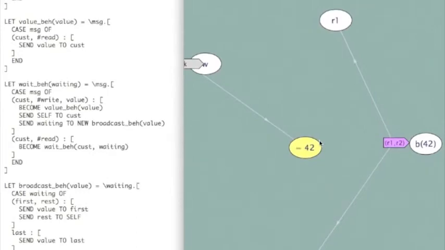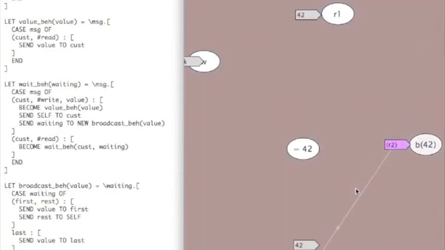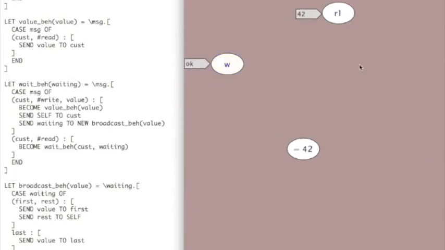So as I receive that message, it sends the answer to the first reader, and it's queued the second message to itself behind there. And that completes the processing of the message. So now I only have a reference to R2 waiting in the incoming queue. Processing that message sends the answer back to R2, and this example's finished.